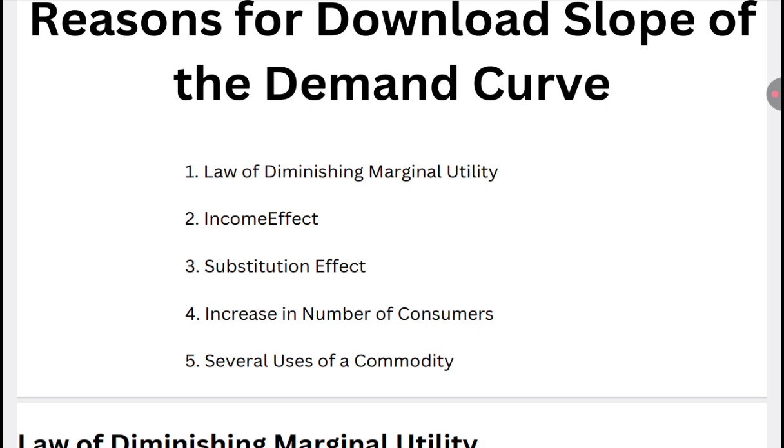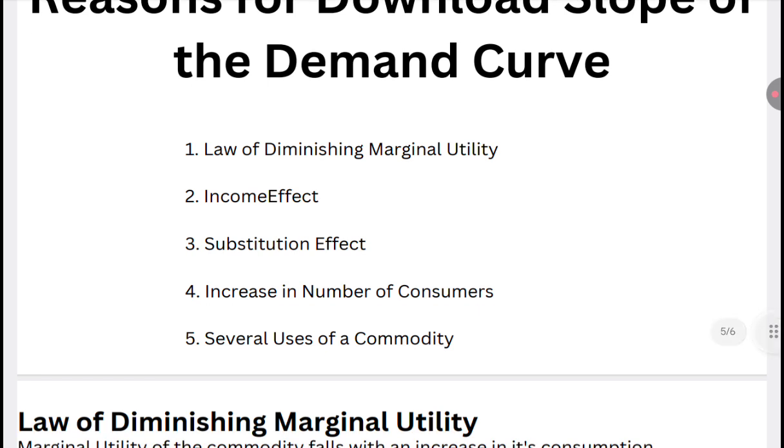Income effect: we can say that a change in demand on account of a change in real income resulting from a change in the price of a commodity is known as the income effect. When the price of a commodity falls, the consumer can buy a larger amount of the commodity, because it depends upon the purchasing power of the consumer.